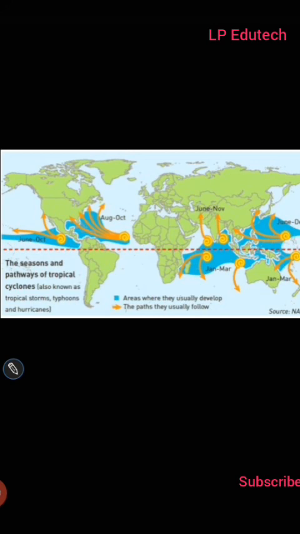So the path is shown with yellow color and the area is shown in blue color. It rains in the area over which the cyclone passes. Cyclonic rainfall occurs more in temperate zones, and cyclone areas are also quite extensive. Comparatively, cyclonic rainfall in the tropical region is limited in extent and stormy in nature.